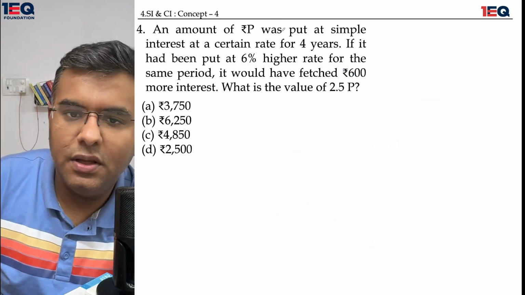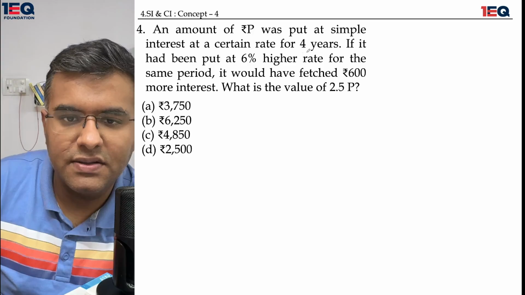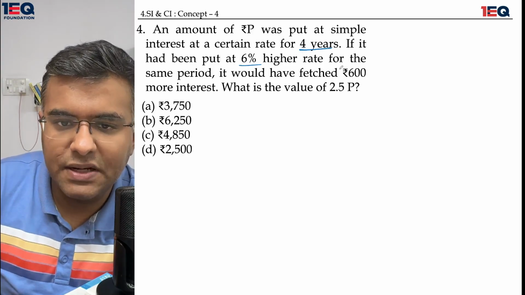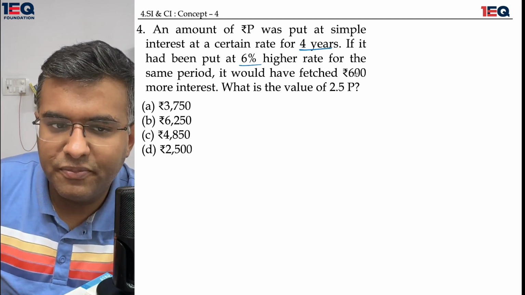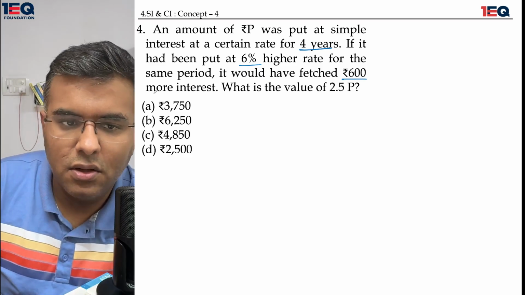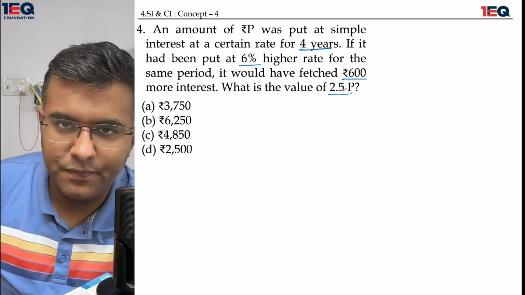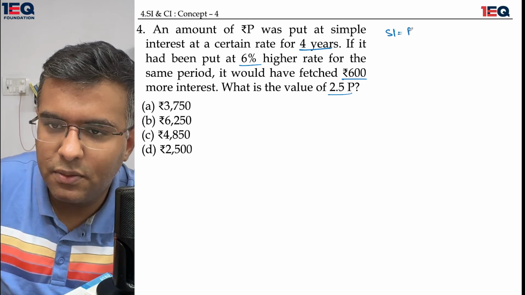An amount of P was put at simple interest at a certain rate for 4 years. If it had been put at 6% higher for the same period, it would have fetched 600 more interest. What is the value of 2.5 times of P? I will be following the same approach. Simple interest being equal to PRT upon 100.